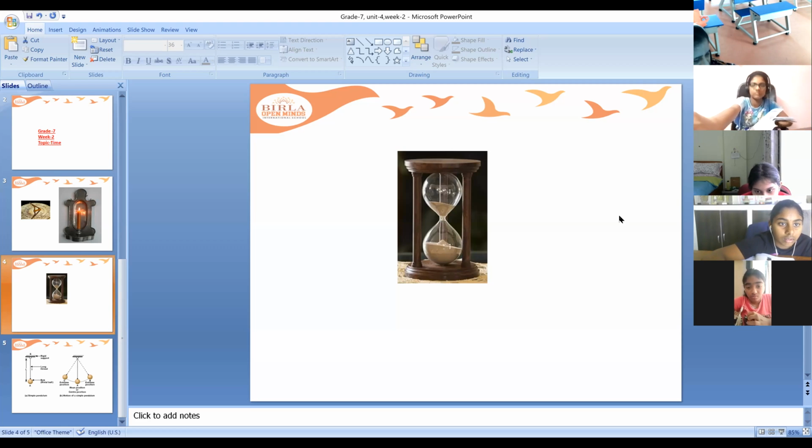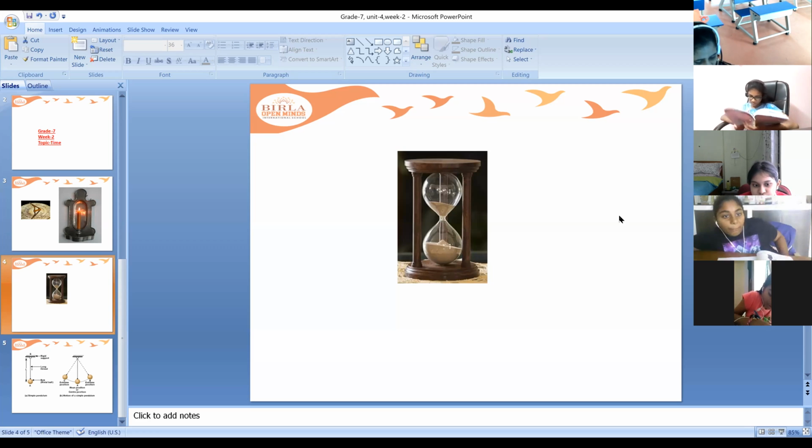In daily life and mostly for scientific purposes, it is important to measure time, a change in time or a time interval accurately. Time is a fundamental quantity. Please underline these two lines. In daily life and mostly for scientific purposes, it is important to measure time.